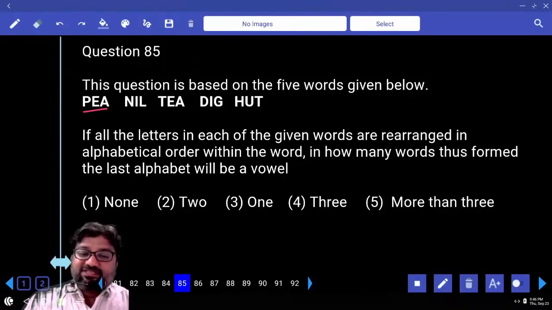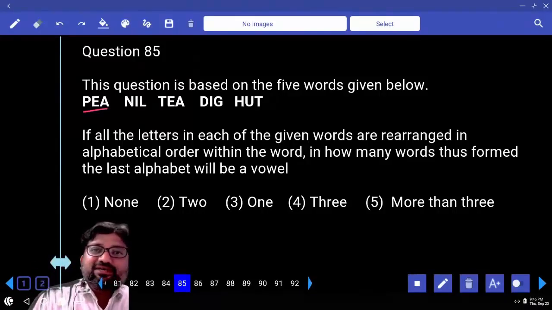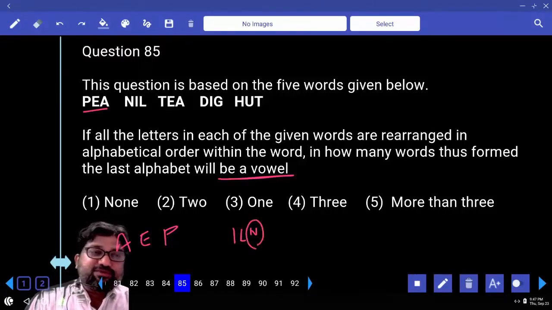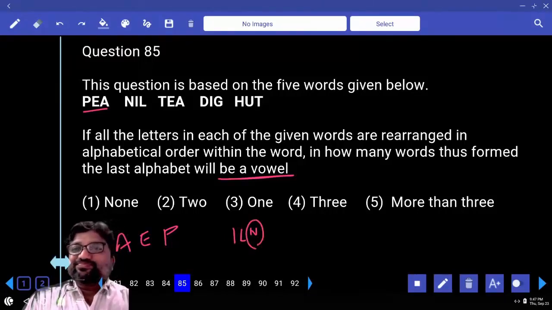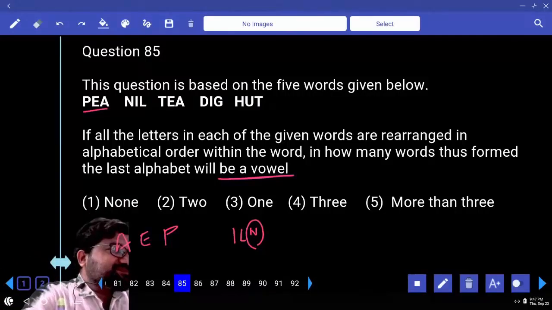In how many words thus formed will the last letter be a vowel? Alphabetical order. First example, P-E-A becomes A-E-P. But what do we want at the last? Nil has I, J-K-L, M-N. If you keep writing everything like this, you will waste your time. When arranged in alphabetical order, the last letter will always be the letter with the highest place value.